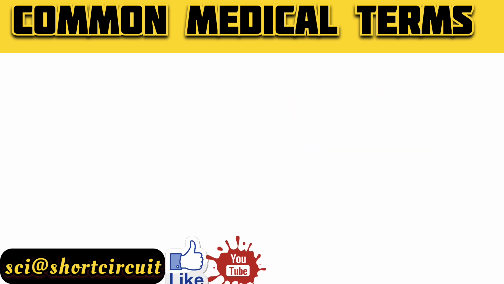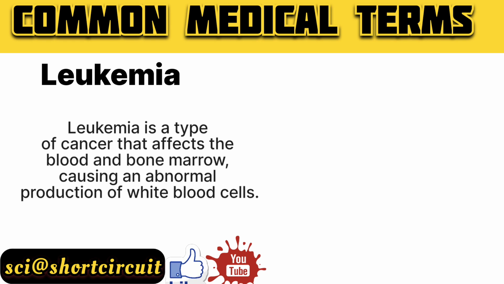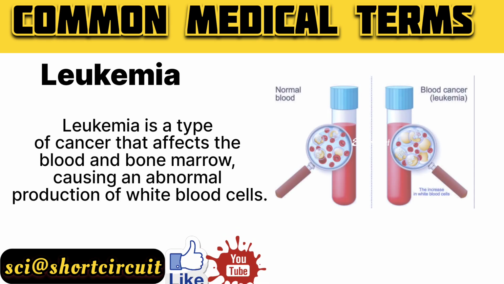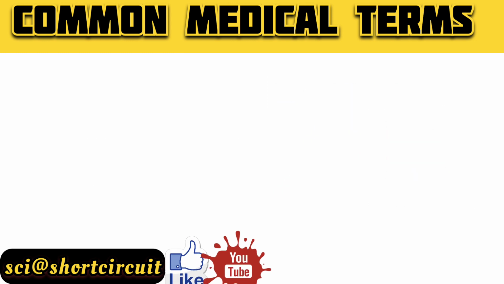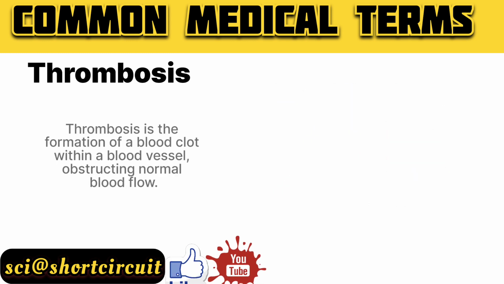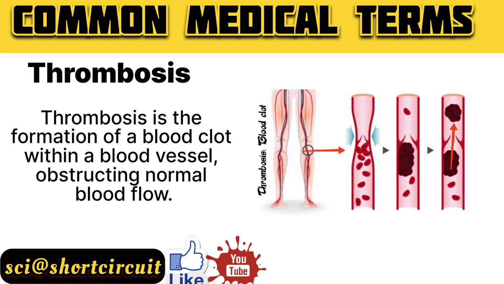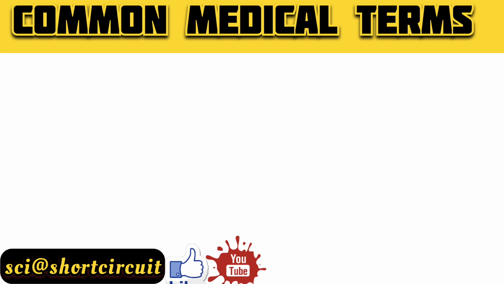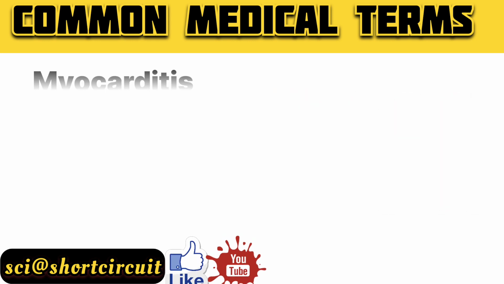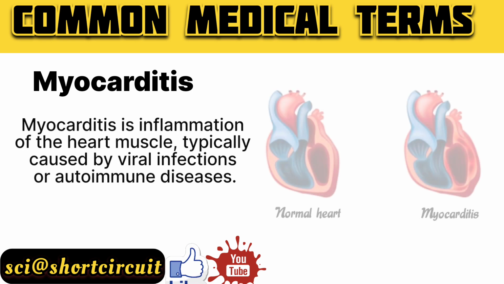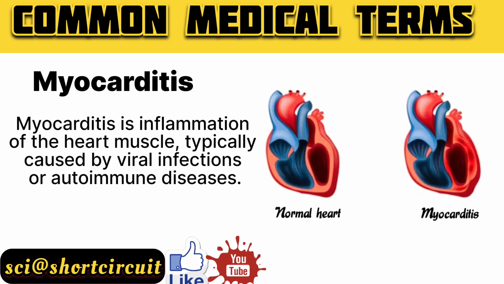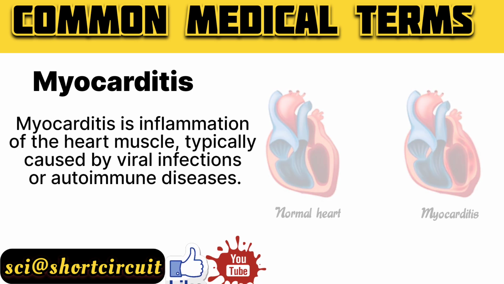In my row, third one is leukemia. Leukemia is a type of cancer that affects the blood and bone marrow, causing an abnormal production of white blood cells. In my list, next one is thrombosis. Thrombosis is the formation of a blood clot within a blood vessel, obstructing normal blood flow. And the fifth number is myocarditis. Myocarditis is inflammation of the heart muscle, typically caused by viral infections or autoimmune diseases.